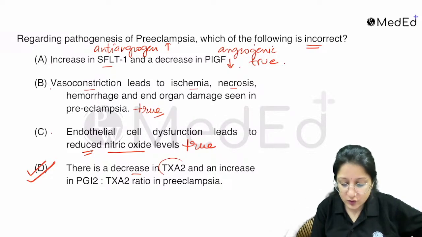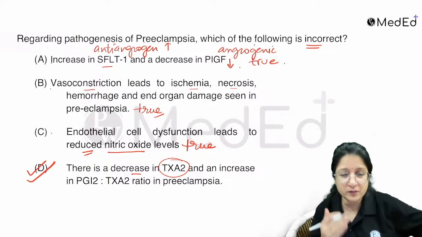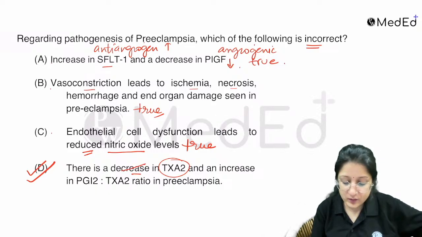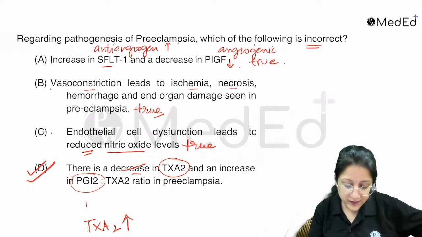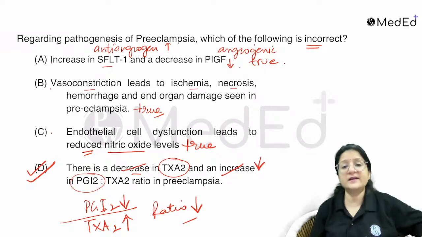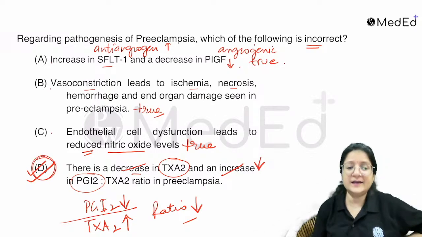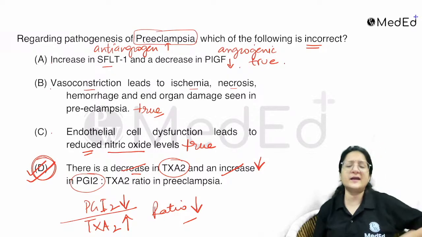There is a decrease in thromboxane A2. Thromboxane A2 is a potent vasoconstrictor. It is activating platelets. So if there is vasoconstriction happening, the thromboxane levels increase, and prostacyclin PGI2 is a vasodilator, so obviously prostacyclin decreases. So what happens to the ratio? The ratio decreases. So with logic and concepts, option D is incorrect. They're asking a lot of questions on the pathophysiology.